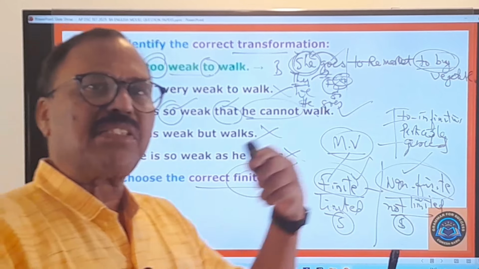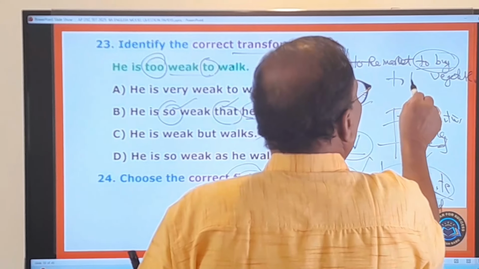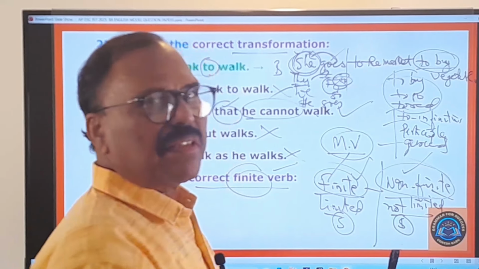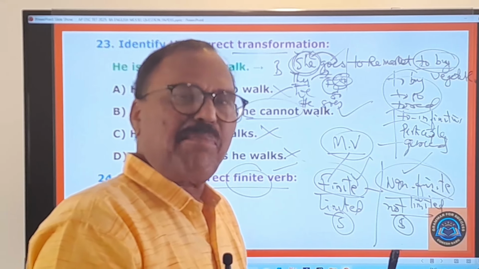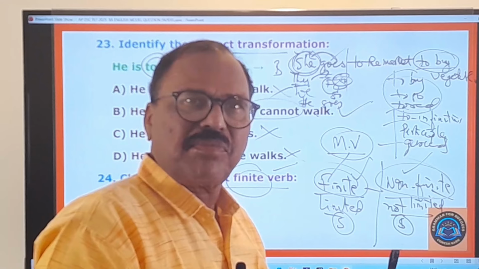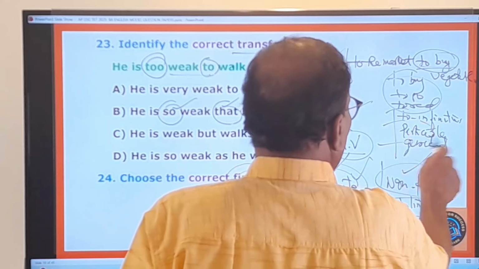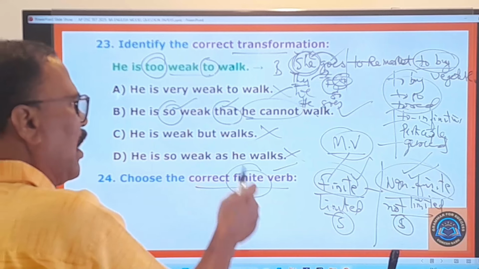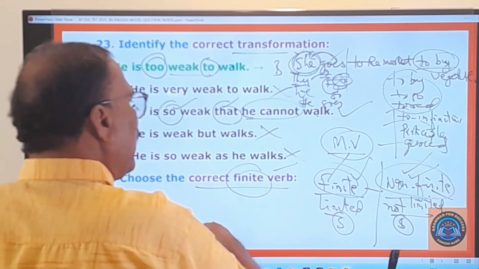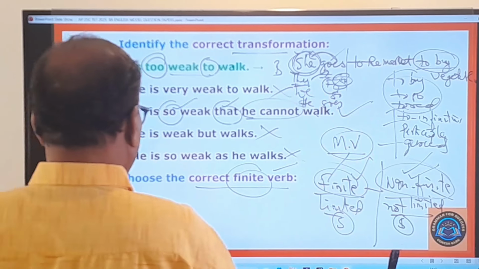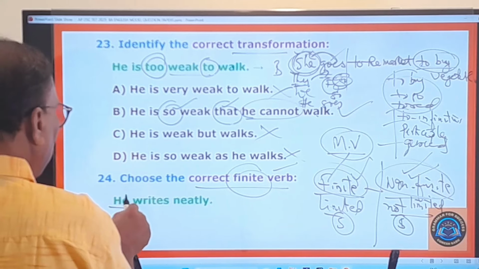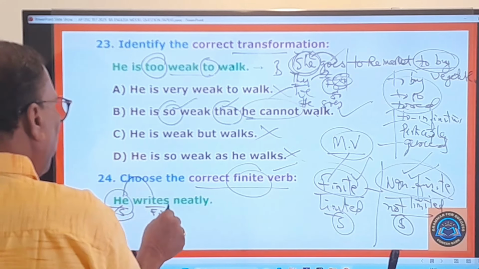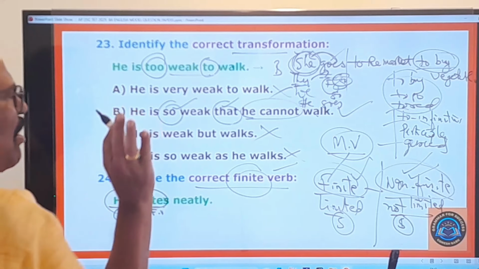To-infinitive means "to" plus some verb: to go, to play, to sing, to buy, to read. So these are called to-infinitives. Participle means the -ing form: going, singing, jumping. Gerunds are also -ing form verbs. So these three are called non-finites. Only the main verbs are finite verbs. And you know the position of the finite verb is immediately beside the subject. Here you pay attention. "He writes." This is the subject and this is the finite verb. Always the finite verbs are written immediately beside the subject.